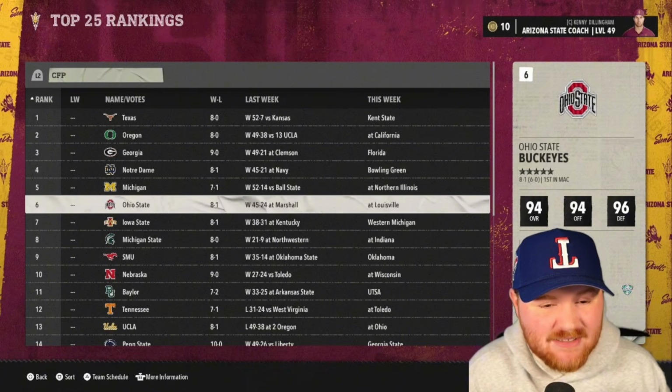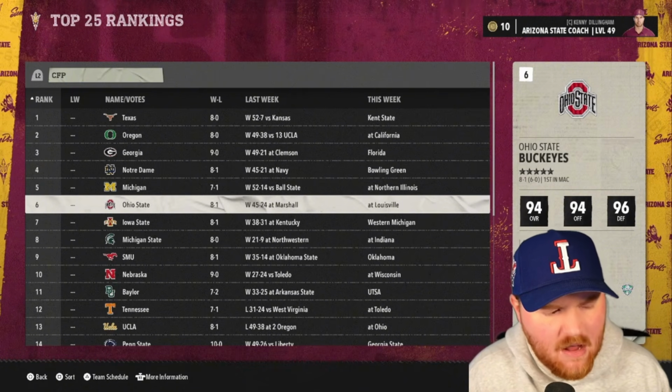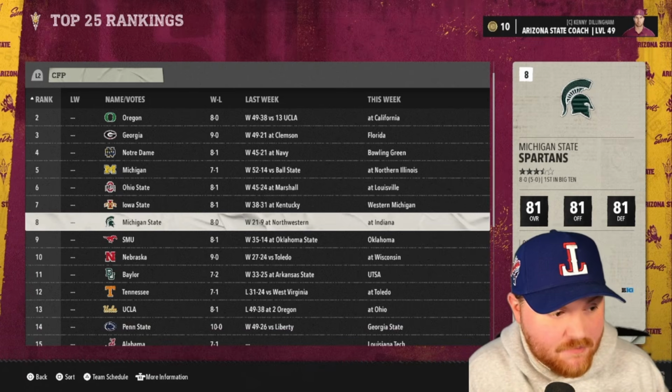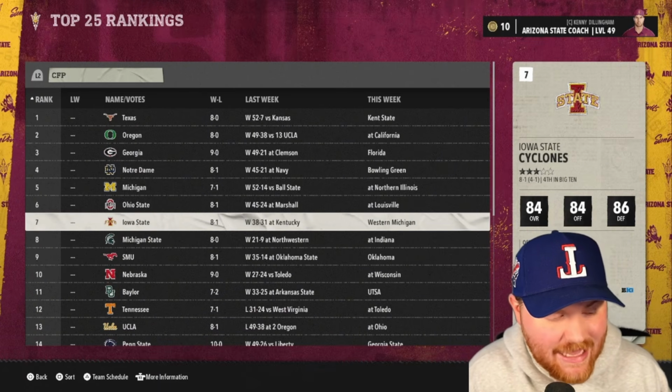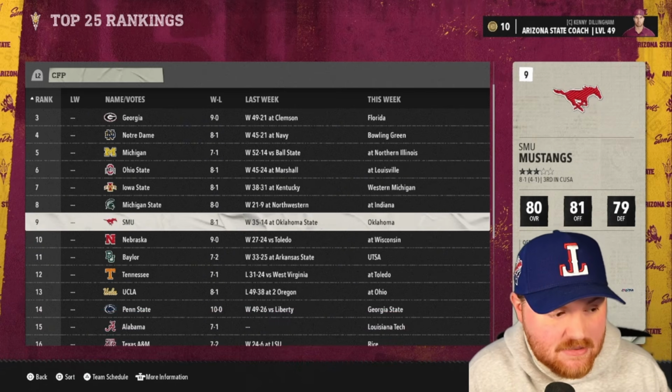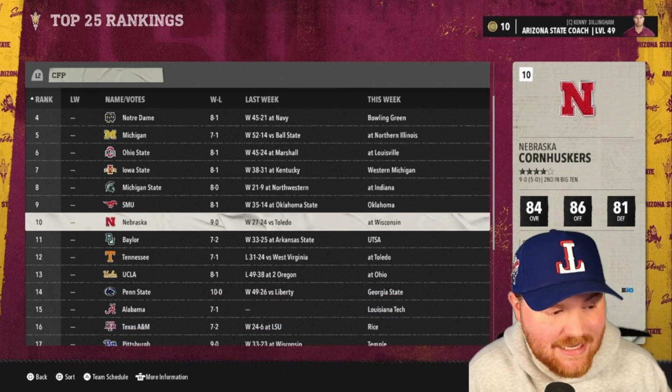Michigan made it last year. Ohio State did not make it. They were out, even though they won their conference championship game, I believe. So they're 8-1. We'll see if they can rally in. Michigan State up towards the top. That's an interesting team up there. Iowa State, we already saw at number 1 last year. Let's see if they can get a run going this year. Interesting team to be one of the better teams. Maybe they're this video's Arizona State.